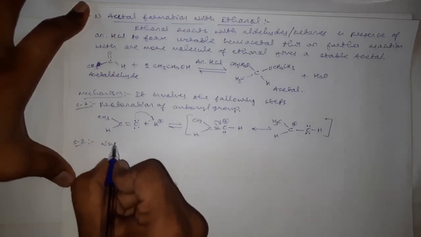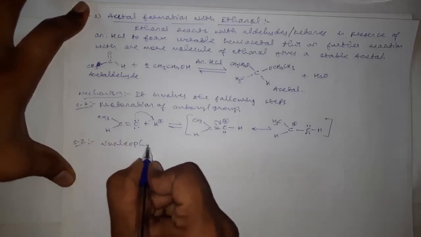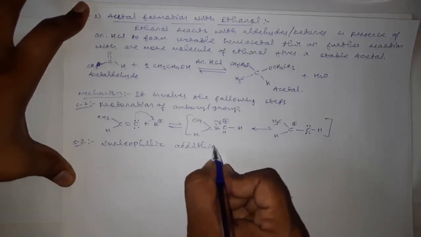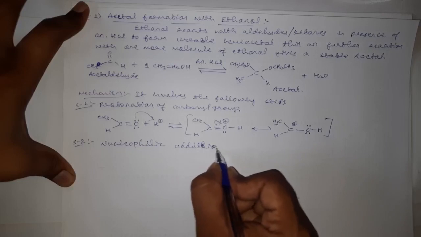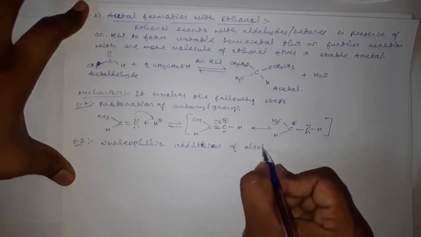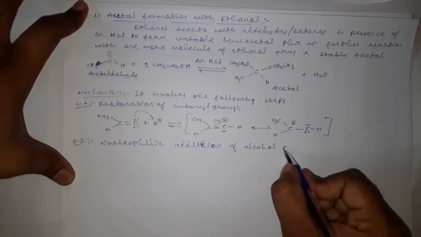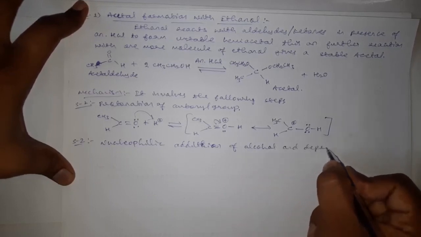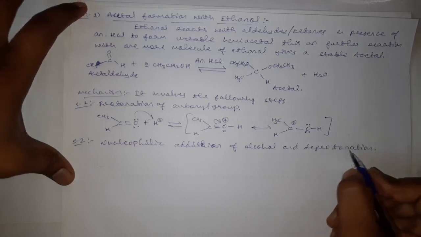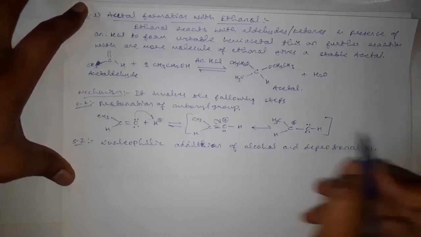See, the nucleophilic addition of alcohol and deprotonation. Nucleophilic addition of alcohol and deprotonation.